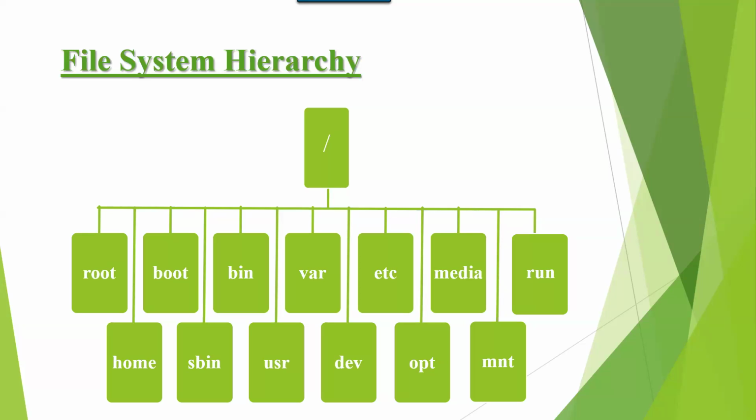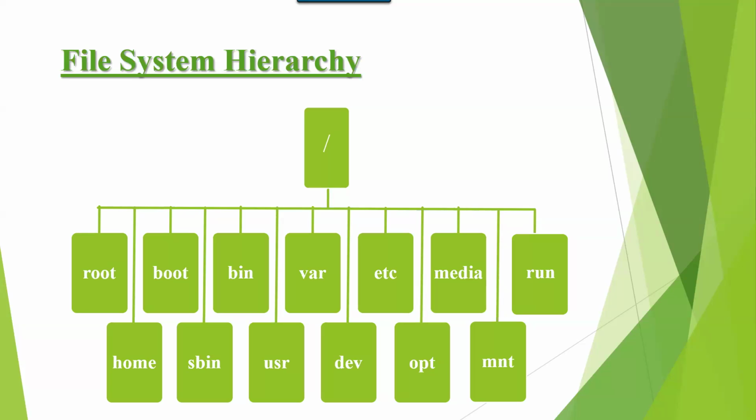So first is forward slash. Forward slash is a parent directory or top level directory in Linux. Under forward slash, we have subdirectories. Directory means folder. In Windows we call it folder, in Linux we call it directory.